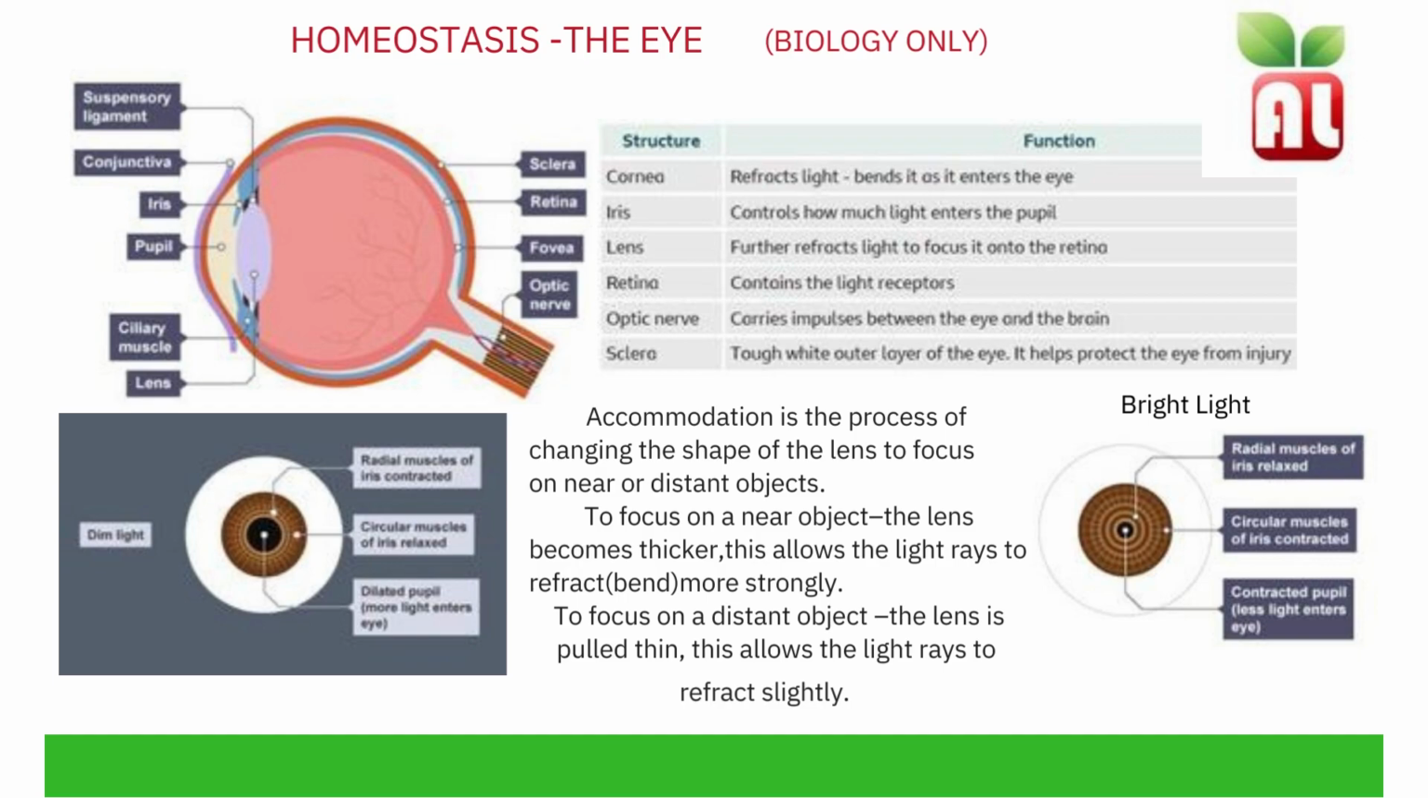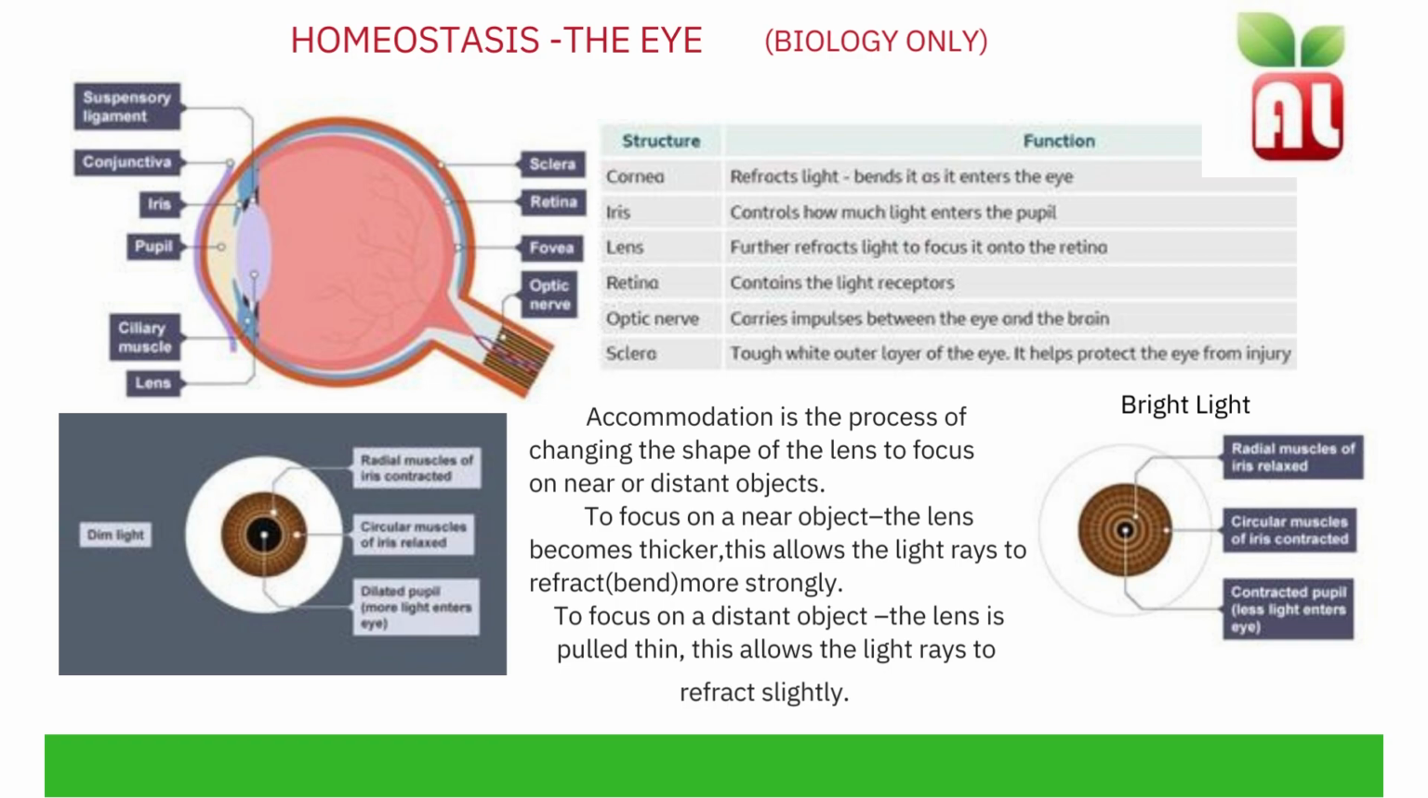The eye contains a number of structures. The cornea, found at the front of the eye, refracts light. Light bends as it enters the eye. The iris controls how much light enters the pupil. The lens further refracts the light to focus it onto the retina.